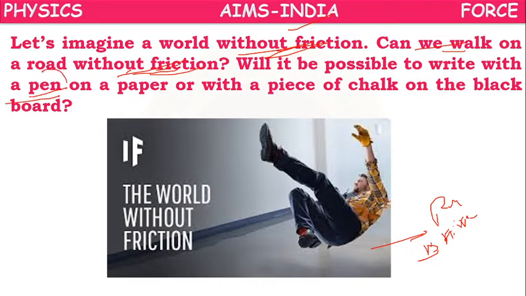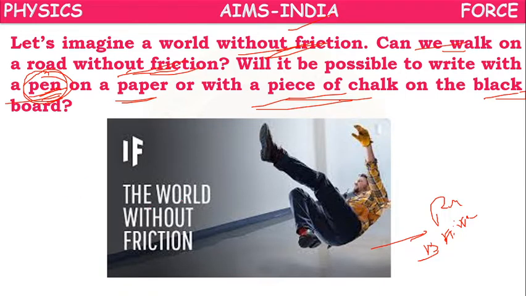Writing on the blackboard with a marker pen or chalk, or writing on paper with a pen, are all possible only because of friction.